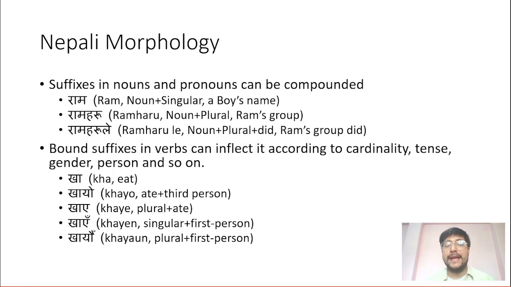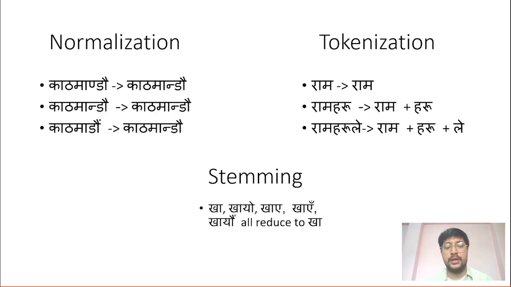Moreover, the Nepali language has postpositional and agglutinative suffixes which can be compounded together with nouns and pronouns to produce new words. And finally, there are case markers and bound suffixes that primarily inflect verbs. To tackle these challenges, we use three operations, namely normalization, tokenization, and stemming.